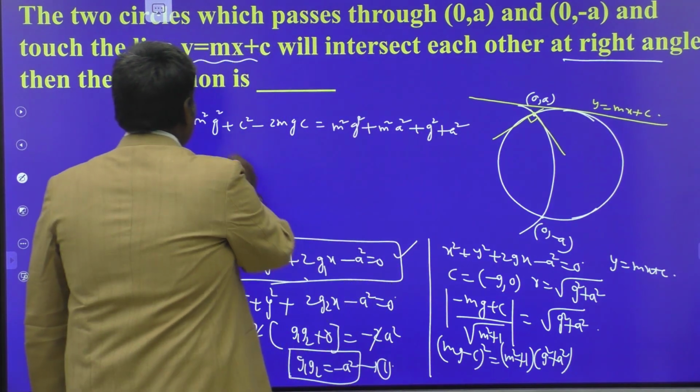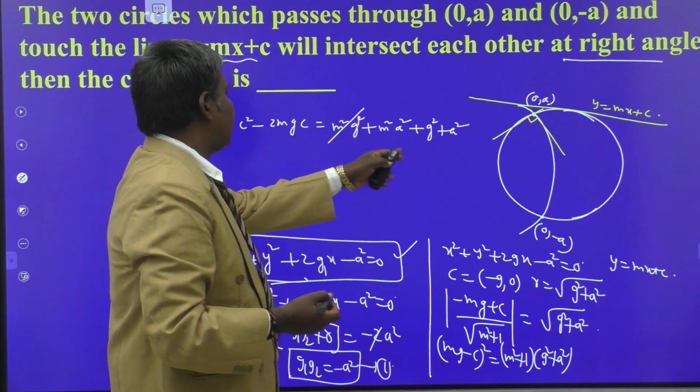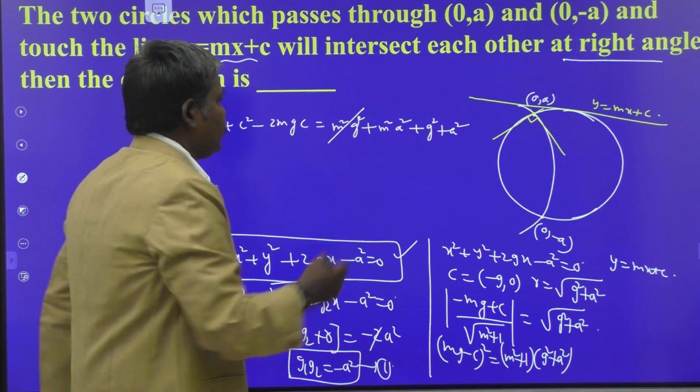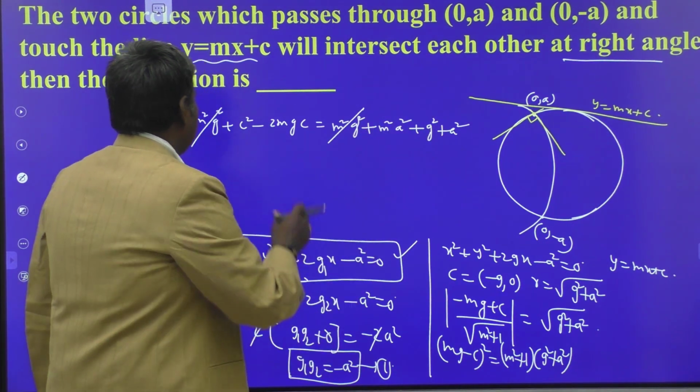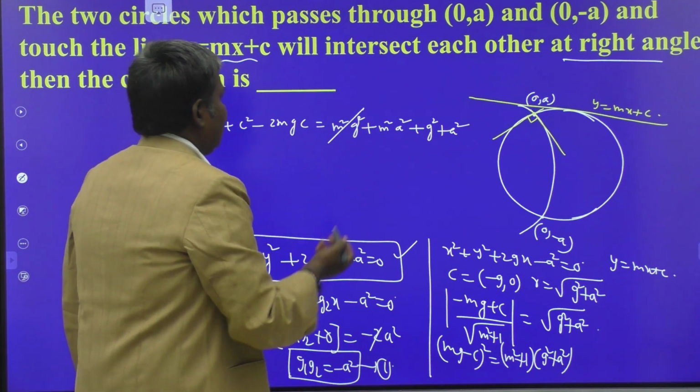And m square g square gets cancelled. Here g is the only variable, because m and c we know the values, because the line is given to you. So this is the quadratic equation in g, but not in c, and not in a.